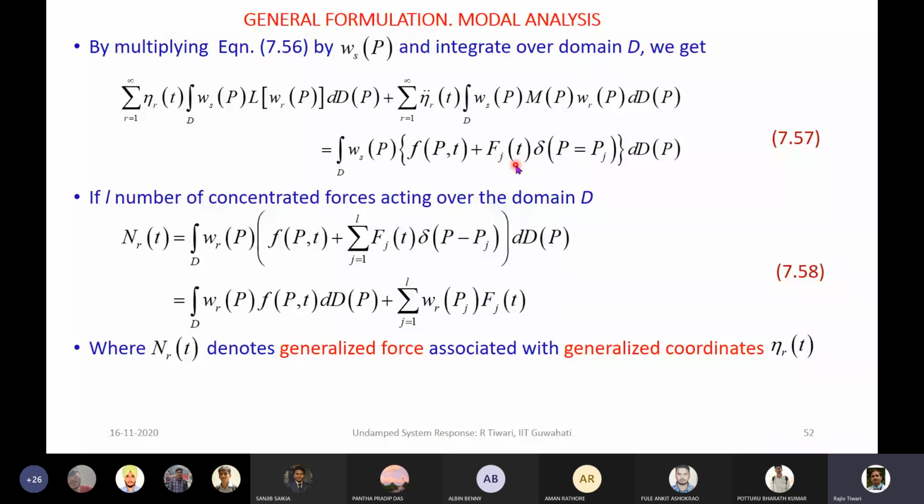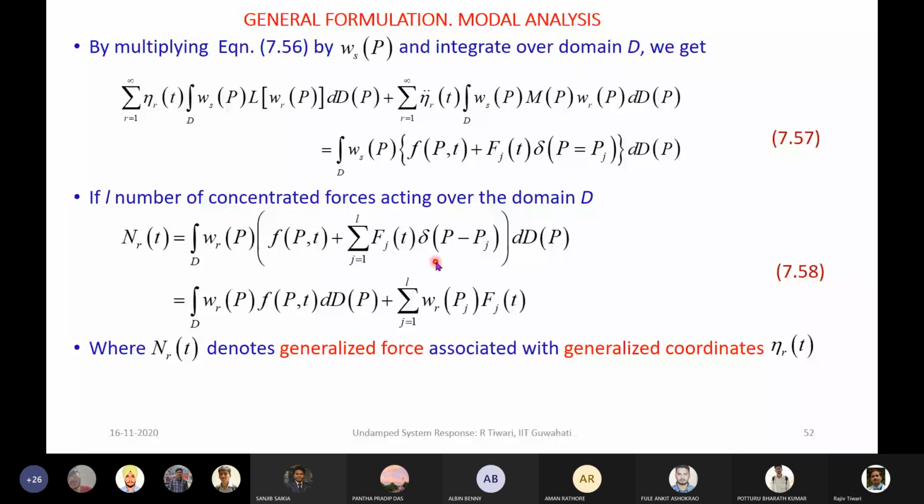If we have a number of forces in the system, not necessarily a single force, then we just need to add them, with j equal to 1 to L, so the number of forces can be accommodated here itself. This is the same equation.